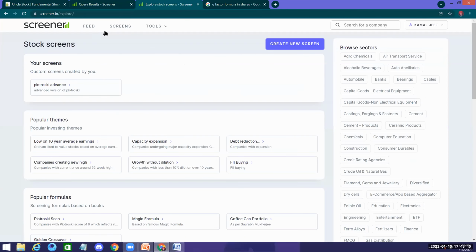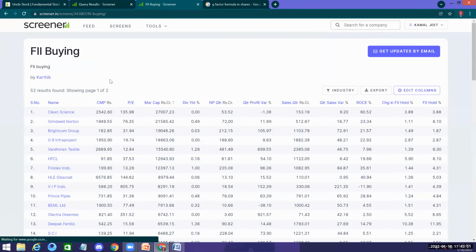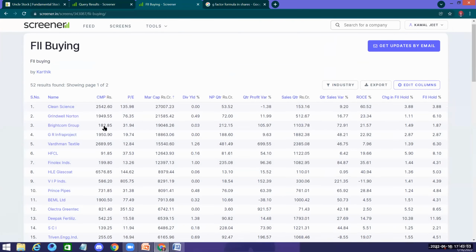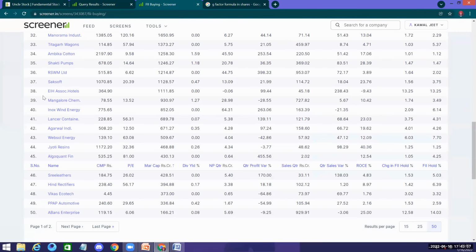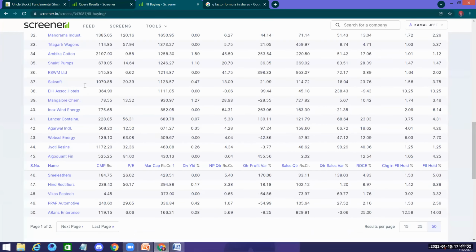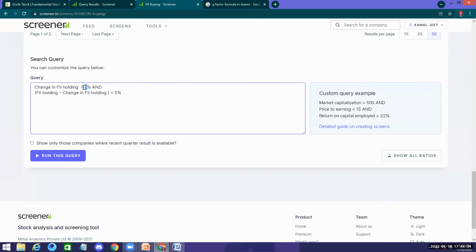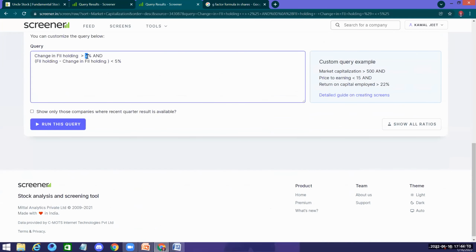Now, if you go into all these screeners and go down, there is the "FII is buying" screen. You had how many stocks? 52 results. The screening criteria is a change in FII holding by 1%. I don't like 1%, I like 2%. Let's see, I still had a lot of results, so I increase it by 1 more percent. I make it 3%.